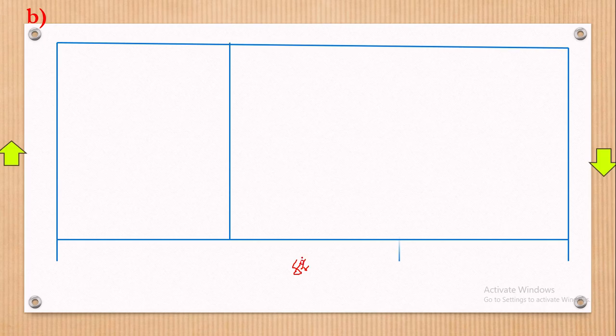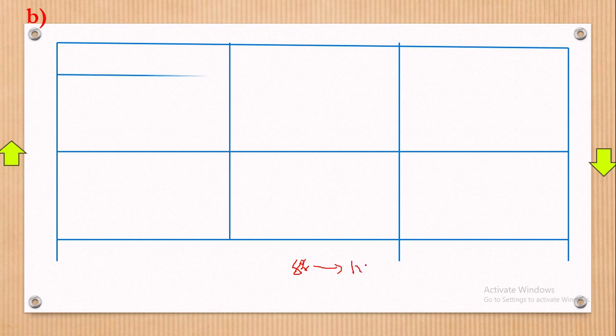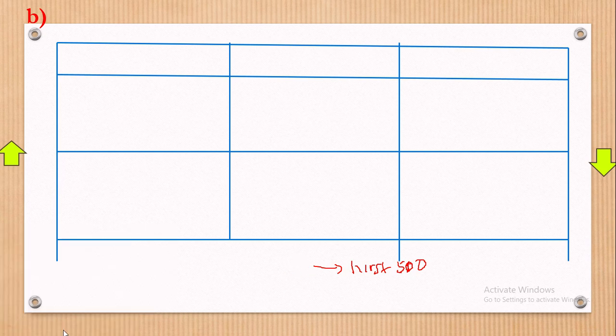This commission of 8% works on the first 500. Sorry, I think this is not 8%, but 12%.